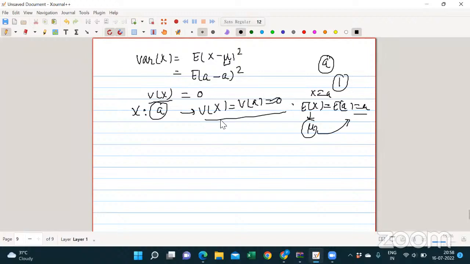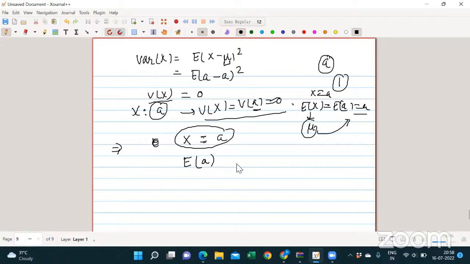That's it. But then how can we say that the expectation of A will give A? The expectation of (x minus mu) square is 0. If (x minus mu) square is either 0 or a positive number, and the expectation of all these positive numbers is 0, it means each individual number is 0.